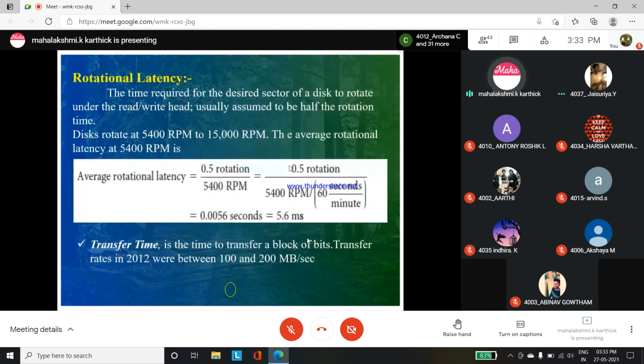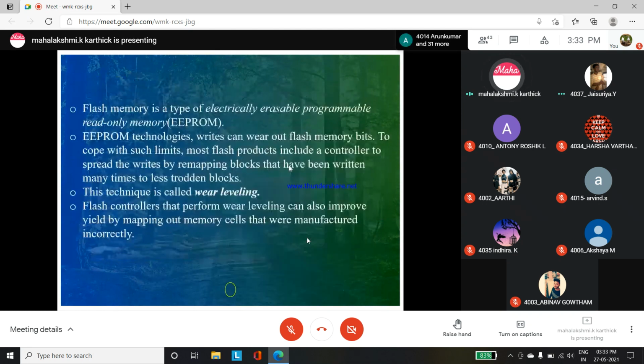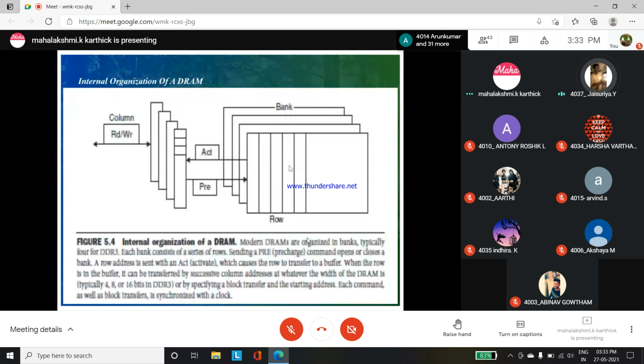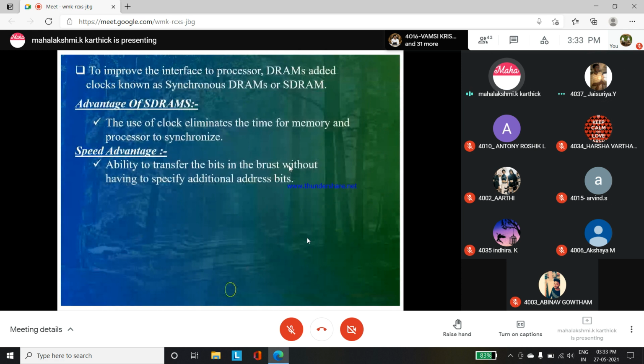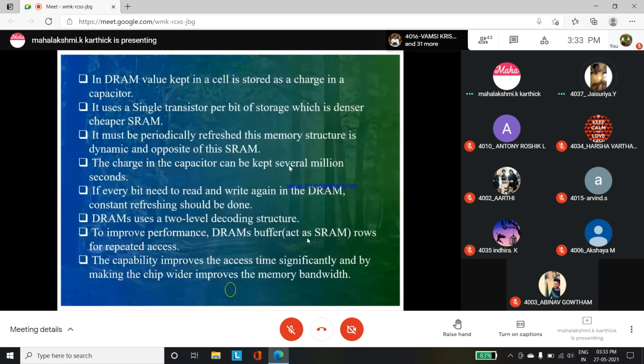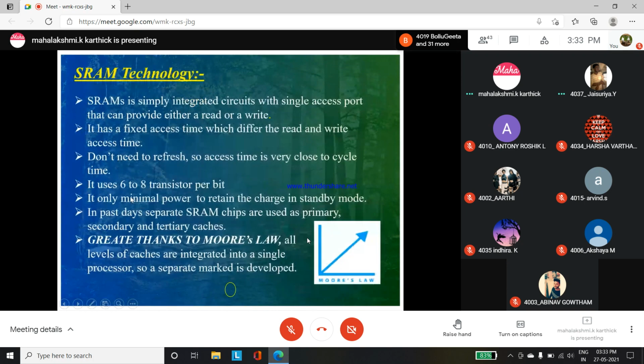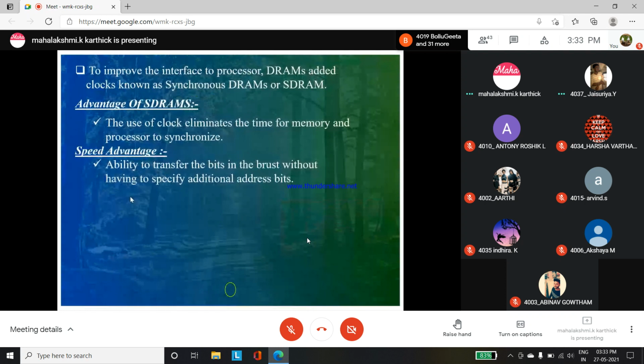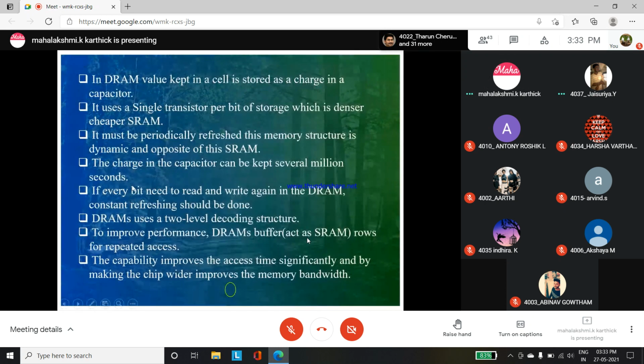See, your friend has covered SDRAM. Maybe I didn't give that value. You are not given the value, but there is a point in the PPT. If every bit needs to be read or written again in DRAM, constant refreshment should be done.